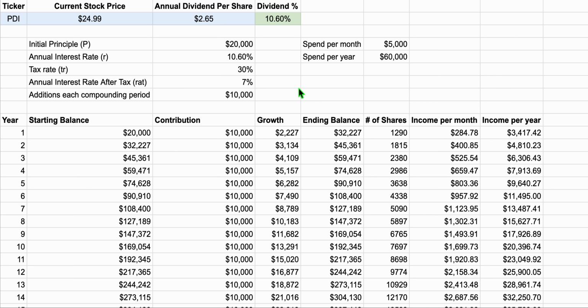So, I hope this helps, guys. I will continue to add to this for you guys. I'll try and factor in some inflation and things like that, which I could do here with the tax rate. I could add an inflation rate and things along those lines.